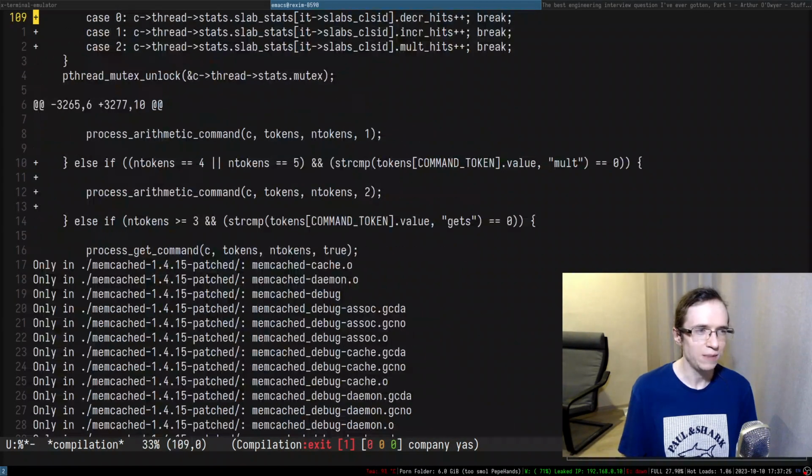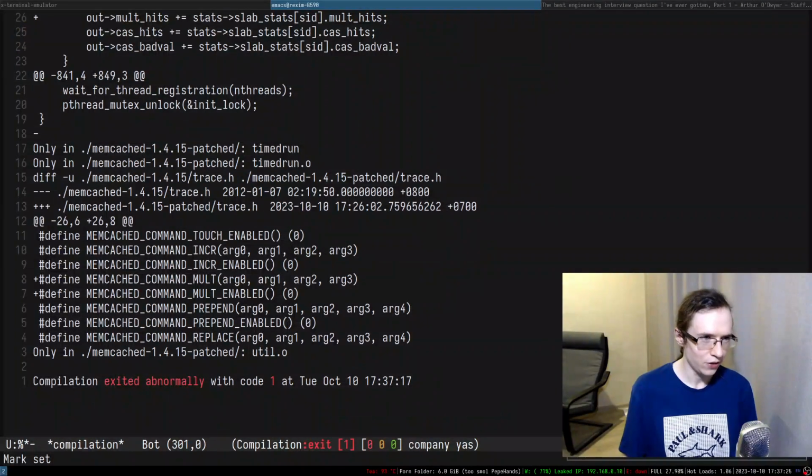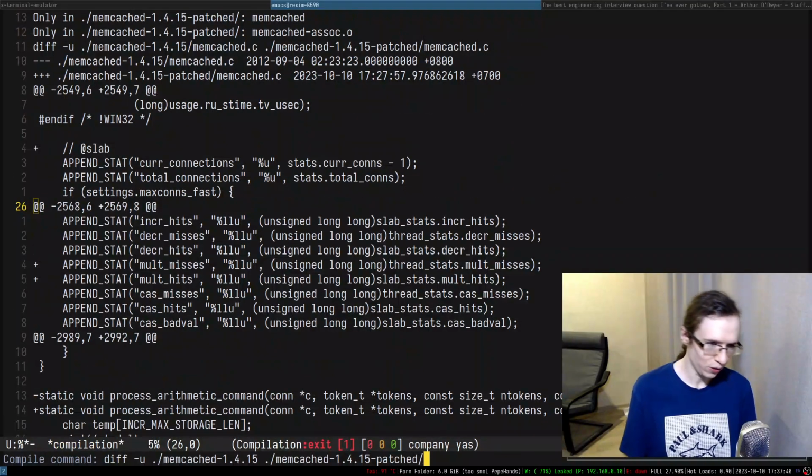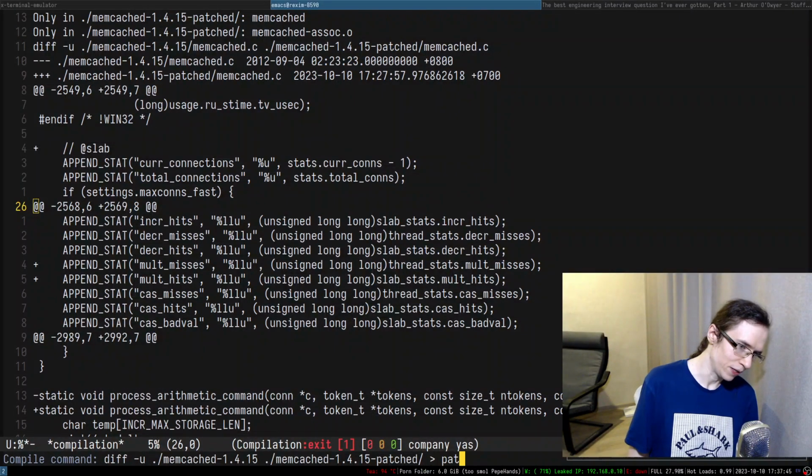All right, so that's basically the diff. There is a lot of binary stuff. Is there any way to filter out only the ifs, if you know what I'm talking about? We can always save a patch.